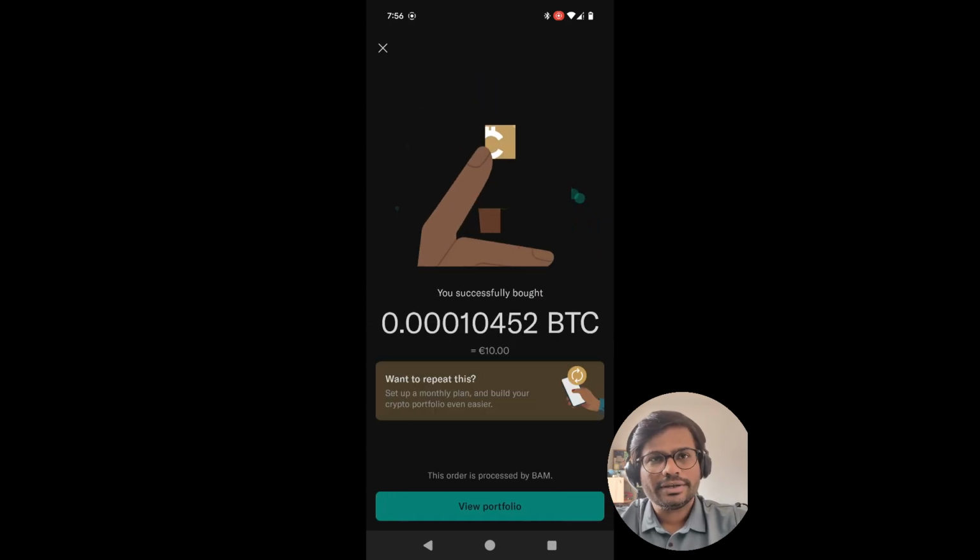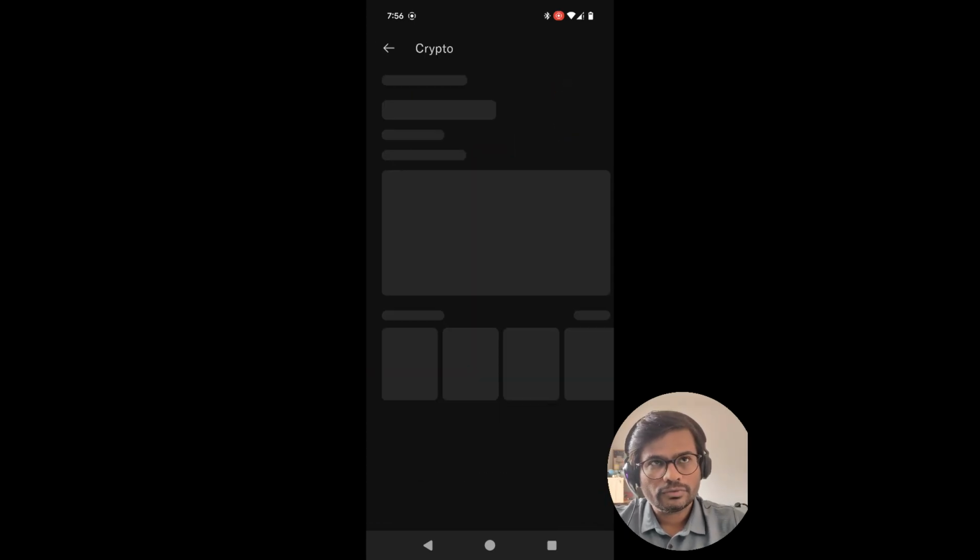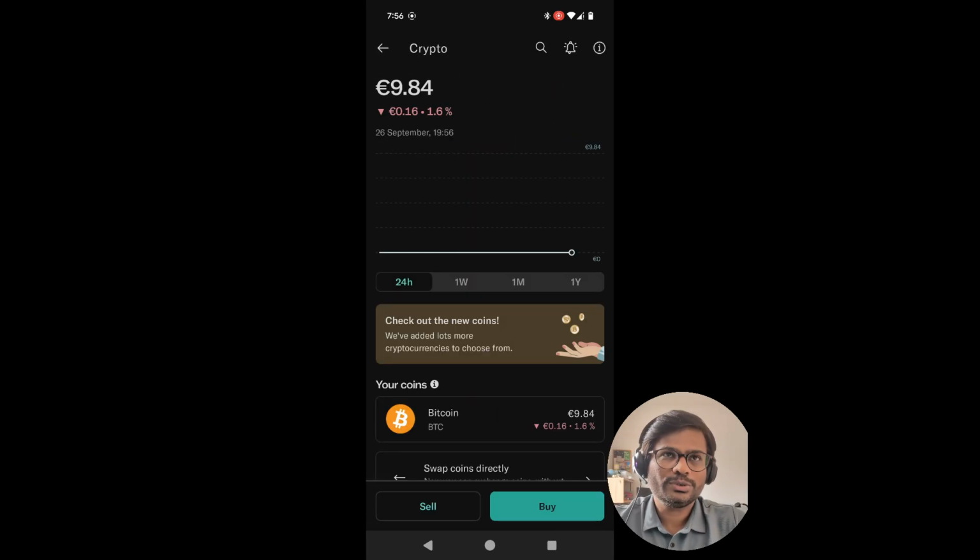So that's fine. I'm now sitting on a loss of 0.16 euros, which is around 1.6%. That is how Bitcoin works. It is quite a risky asset class, but some people would like to invest in Bitcoin.